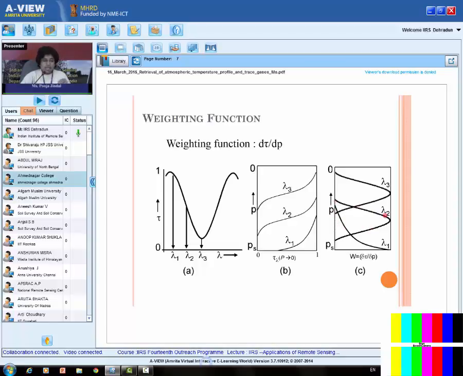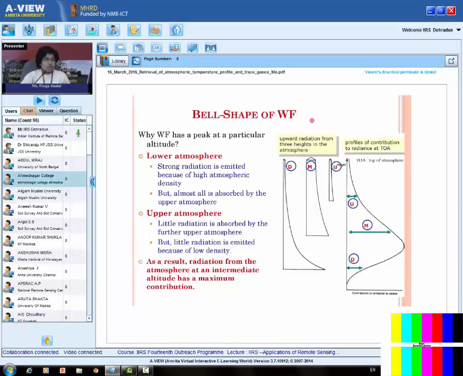So in case this is a weighting function curve, if I want to plot an ideal case, then I will get a straight line over here. But of course, the ideal case doesn't exist. So in real practice, we have some thickness of the weighting function. Let me repeat this part as it is very important to understand the weighting function. We take an absorption band, then different lambdas corresponding to different transmittances, and these different transmittances lead to different levels in the atmosphere. The different wavelengths will sense different levels in the atmosphere. So this is another way to understand the shape of the weighting function.